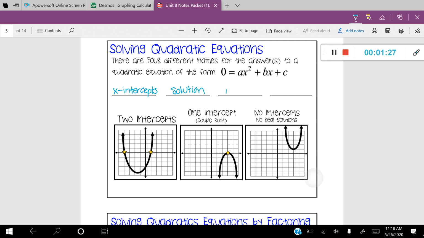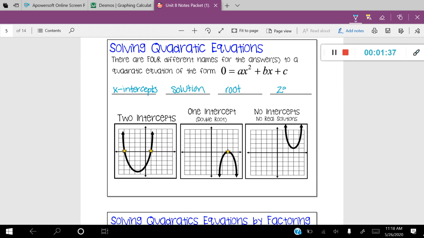Another name for them is root or roots. If you hear someone say, solve for the roots, well, that just means the x-intercepts. And then the last one, which is my favorite, a zero. A zero of a function is where the graph crosses the x-axis. So that's essentially what we're going to be doing as we're solving these quadratics.